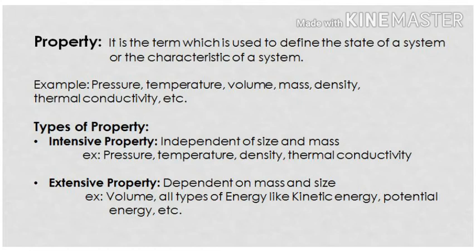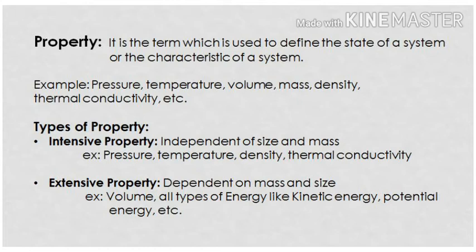The second is our extensive property. We have seen intensive properties, and opposite to that is our extensive property. Extensive properties are those properties which depend on mass. For example, volume, all forms of energy, etc.